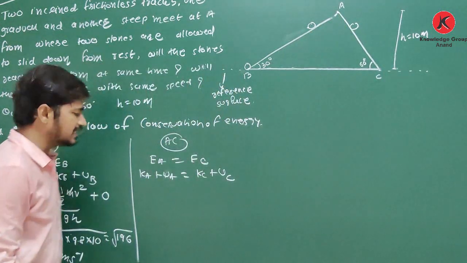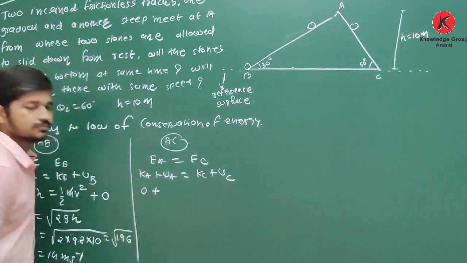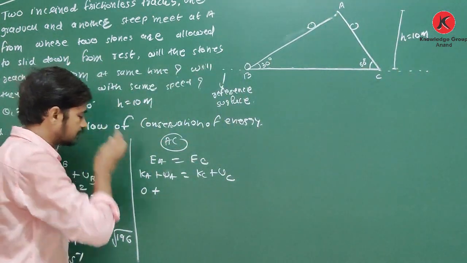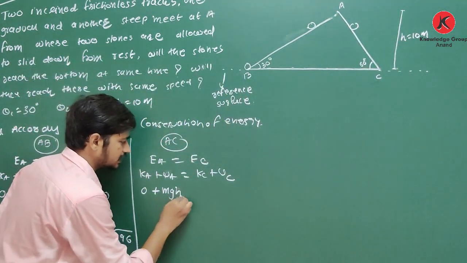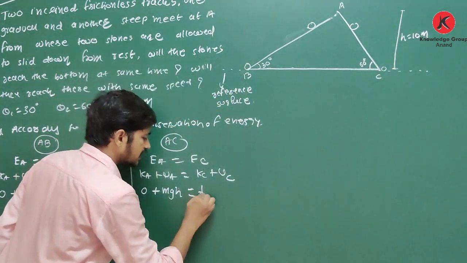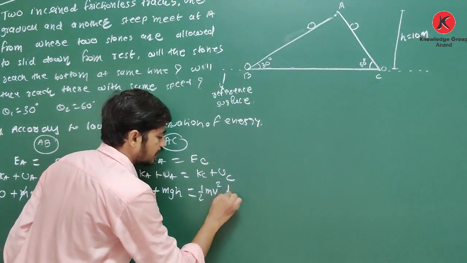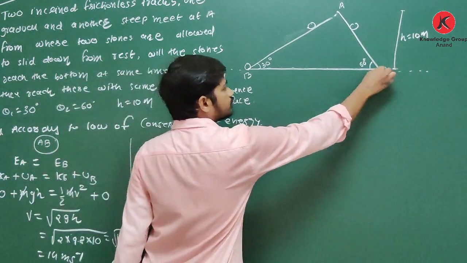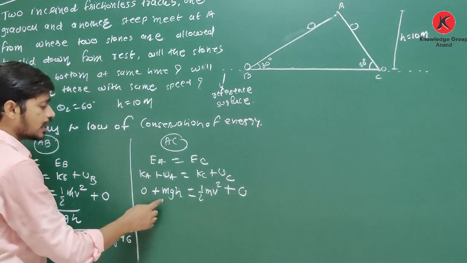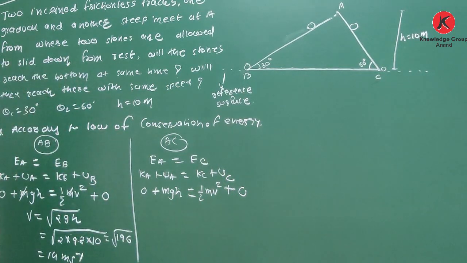At point A, it is at rest, so kinetic energy is 0. At height h from the bottom, the potential energy mgh is equal to the kinetic energy at the bottom. At the bottom, it will have some speed, so it is half mv square plus the potential energy, which will be 0 because the height is 0. So again, potential energy is converted into kinetic energy.